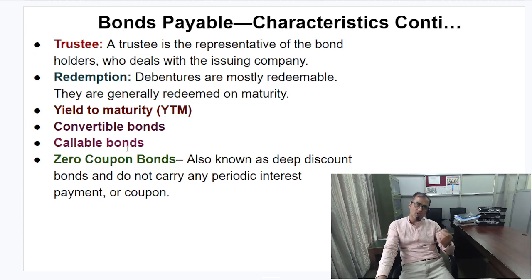That is the case of the callable bond. Again, in the area of corporate finance, we discuss in detail. And what about the zero coupon bond? It's also known as deep discount bonds and doesn't carry any periodic interest payment. That means a zero coupon bond is issued at a discount and redeemed at par. That is the point that you need to understand here.